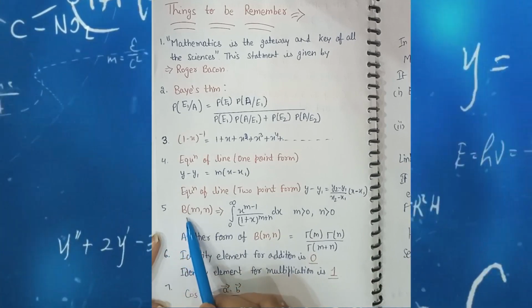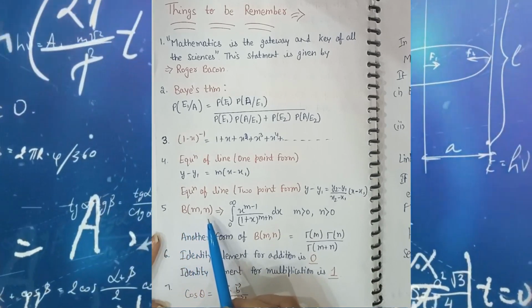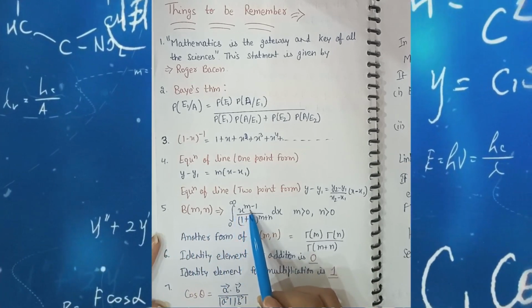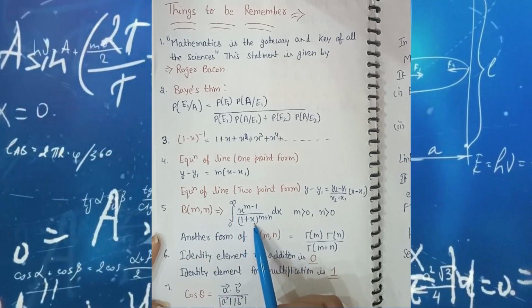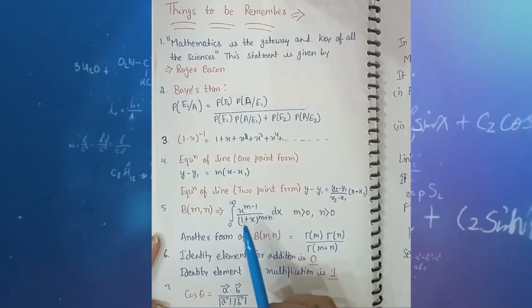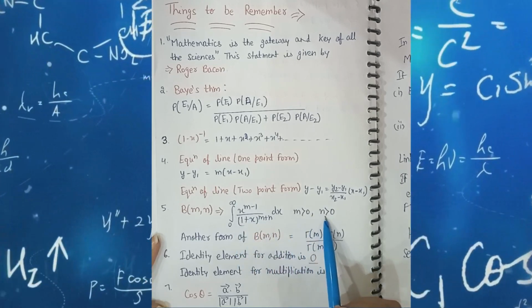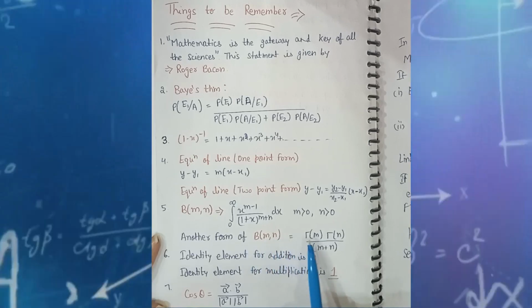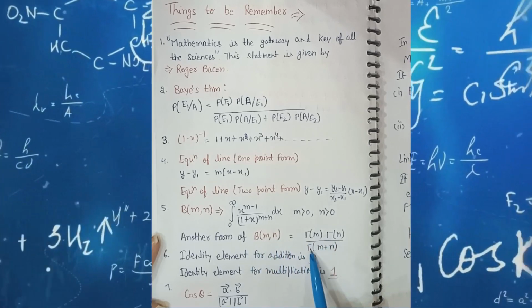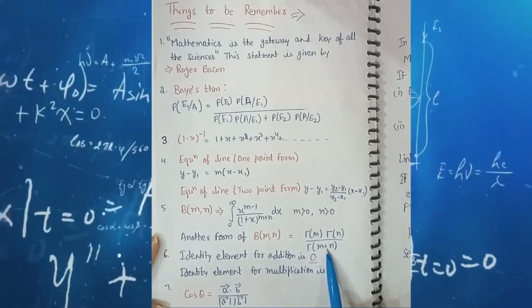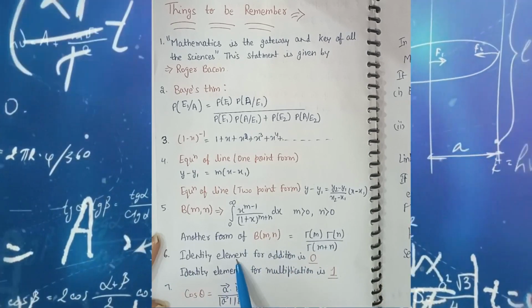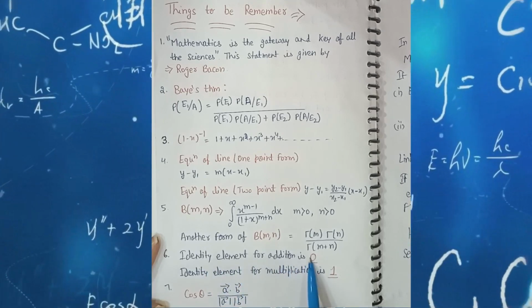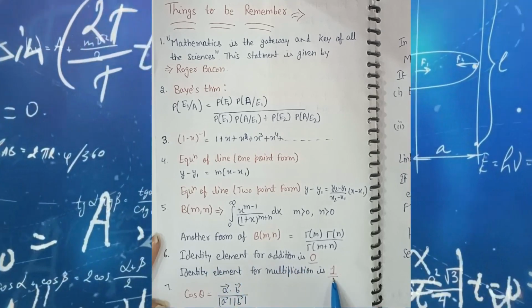Fifth one is B bracket m comma n. We can write it in both these forms. First one is integral 0 to infinity x raised to the power m minus 1 divided by 1 plus x raised to the power m plus n dx, where m greater than 0 and n greater than 0. Another form of B(m, n) is gamma m gamma n divided by gamma bracket m plus n. Sixth one is identity element. In case of addition, identity element is 0, and for multiplication it is 1.